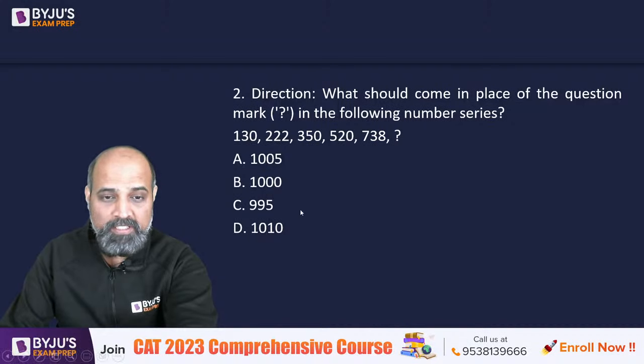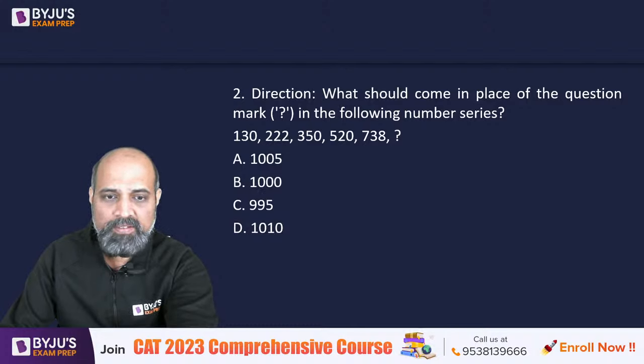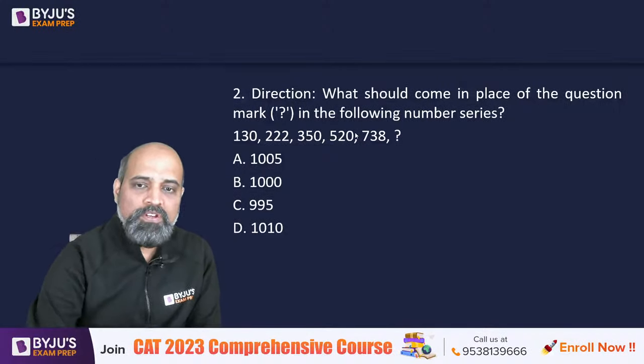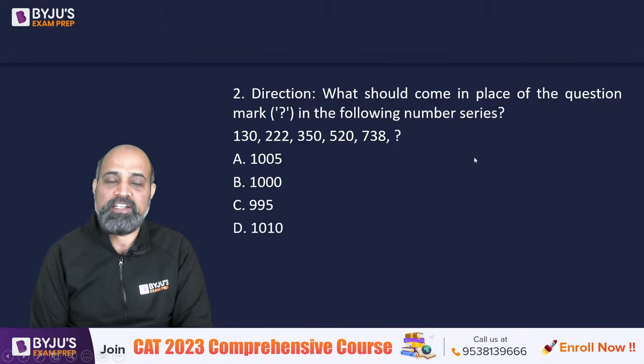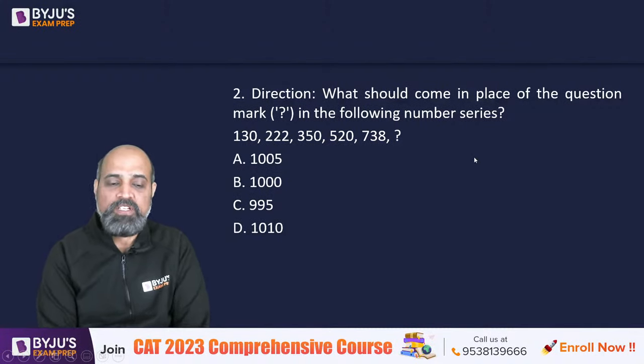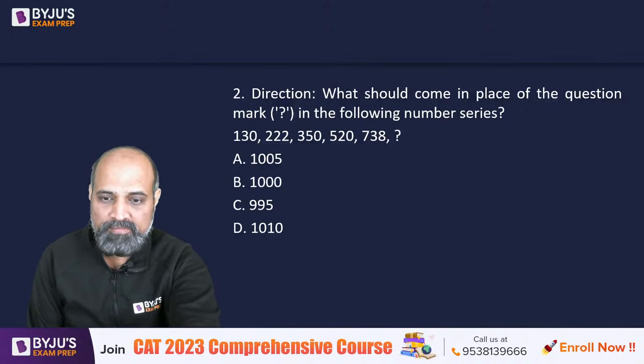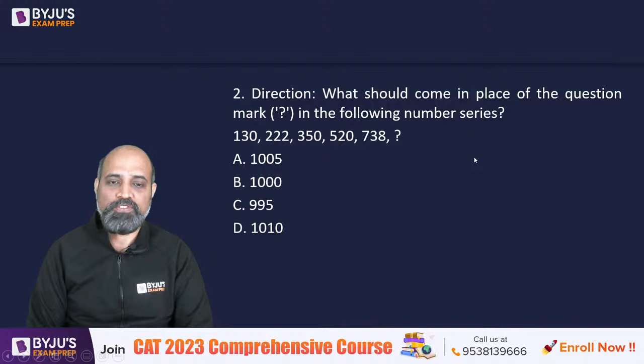Good, Alauddin. Good, good. So what should come in place of the question mark in the following number series? We have 130, 222, 350, 520, 738. What should come next? Anyone? No one has answered so far.